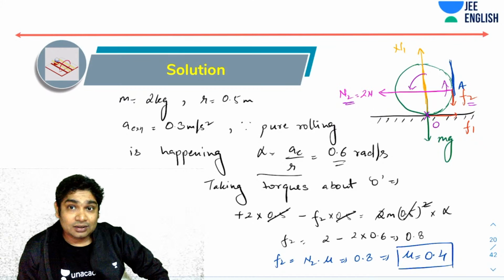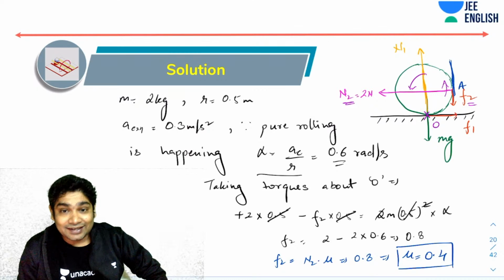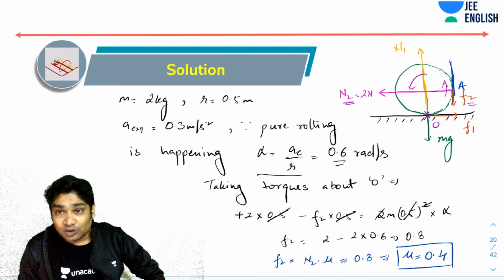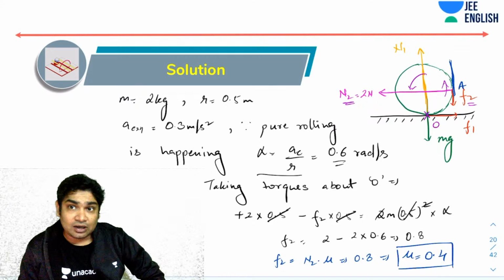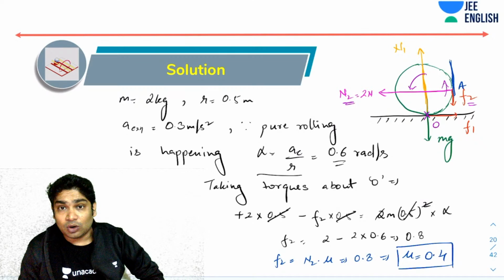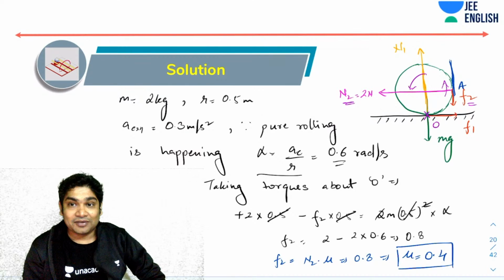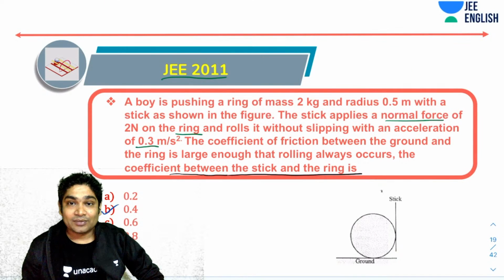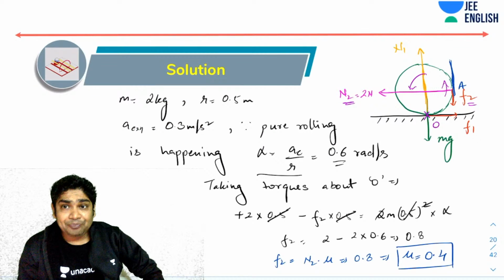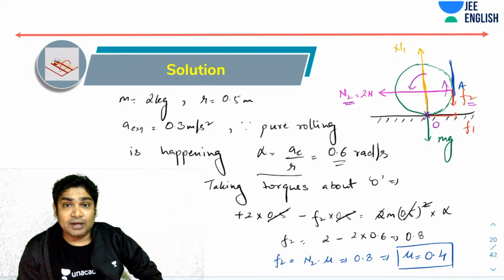Again, if you thought a little and if you applied the right approach, then you will realize, yes, Karthik, mu is 0.4. If you applied the right approach, then you realize there is hardly any calculation that I had to do. All I needed to do was draw the FBD, figure out the alpha, and then take torques about O. Then in a single line, I'm almost getting the value of the friction. And the moment I have value of friction, getting the coefficient of friction is super easy. So this is my correct answer, B. And trust me, with enough practice, you could have solved this question in less than 1 minute.